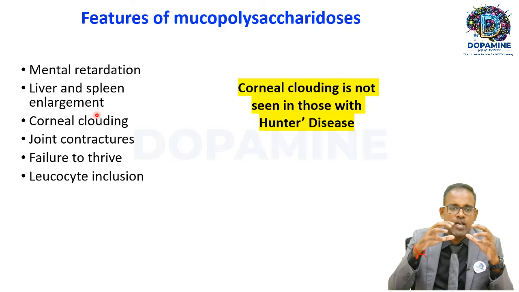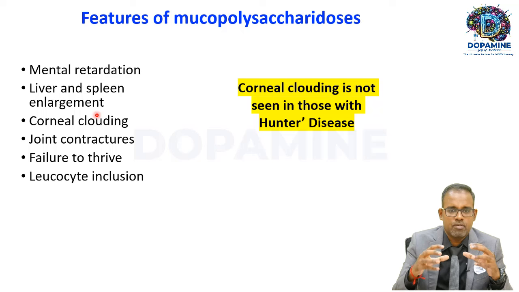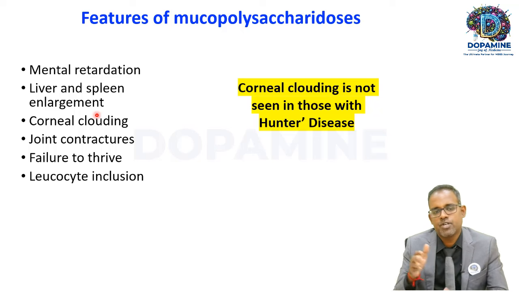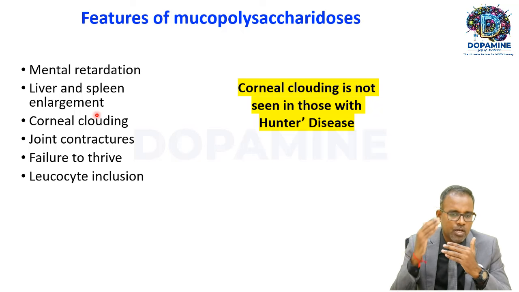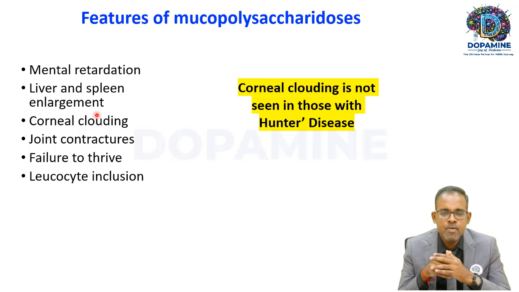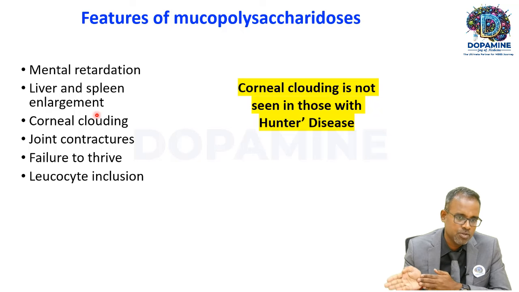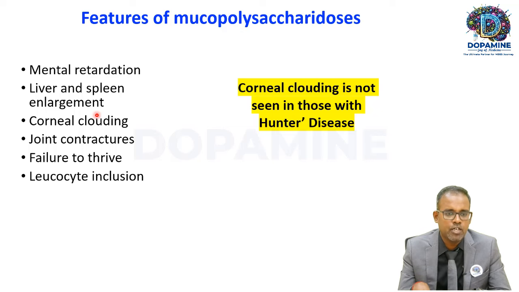Keratan sulfate is responsible for maintaining the transparency of the cornea. If keratan sulfate is not there, then the cornea will become clouded. It involves the joints. Joints can become stiff. That's called joint contractures. And there will be failure to thrive and there will be leukocyte inclusions. Because of the lysosomal enzyme defect, this cannot be degraded. So they will form some inclusions in the lysosomes. That will be reflected as leukocyte inclusions when you see under the microscope.